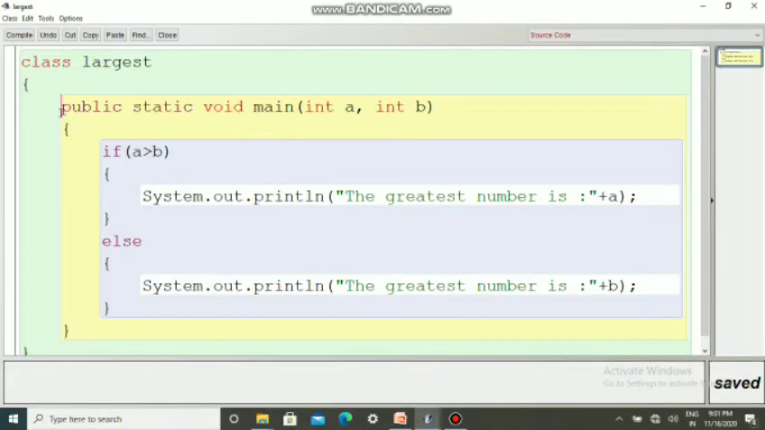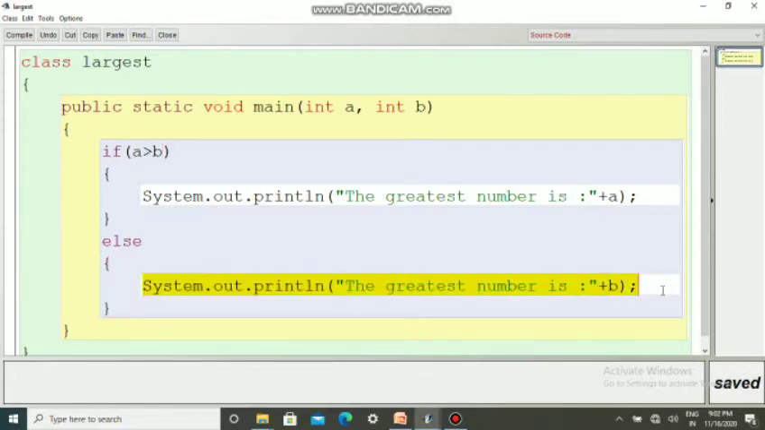This is an example for the if else statement. Class largest. This program is to find the largest among two numbers. Two numbers are received as int a and int b. Then next is if a is greater than b. If this condition is true, then the true block statement, that the greatest number is a, will be printed. And if this condition is false, then the else part will get executed, that is, the greatest number is b. Once this condition is false, definitely b will be the greatest, isn't it?